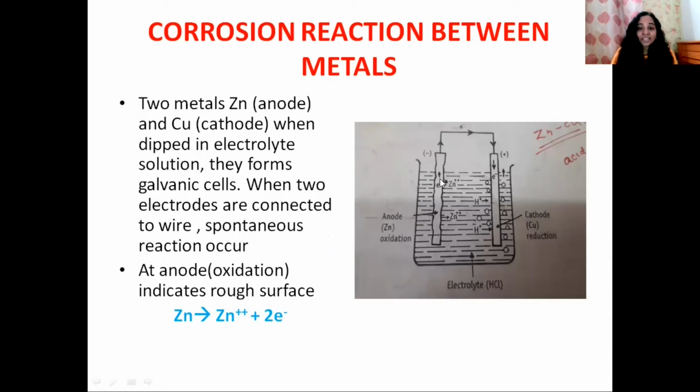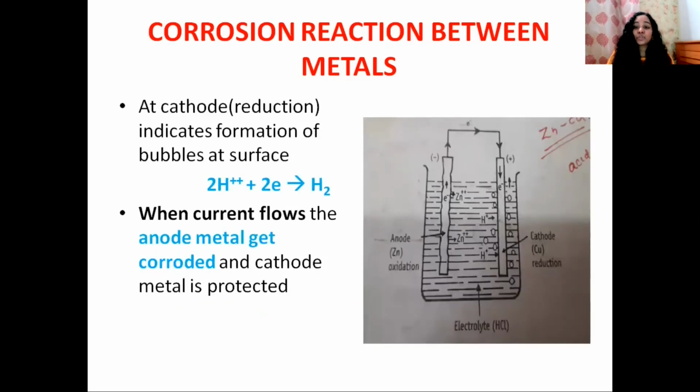Here you can see zinc and copper. Zinc acts as the anode and copper acts as the cathode. These are the two electrodes, connected with a wire. So a spontaneous reaction will occur. Here zinc acts as the anode, so oxidation will occur in this region. Zn gives Zn2+ plus 2 electrons.